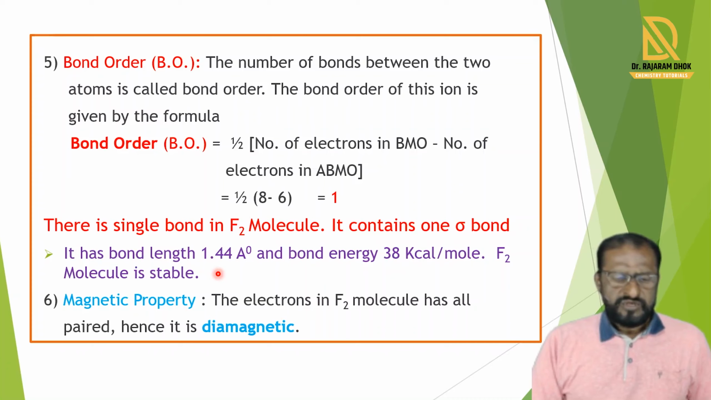Now, the magnetic property of the F2 molecule. From the molecular orbital diagram, we have seen that the F2 molecular orbitals do not contain any single or unpaired electron. All electrons are paired and hence the F2 molecule shows diamagnetic property.